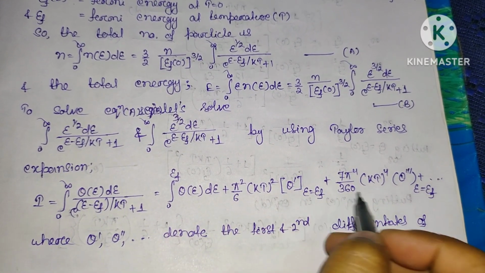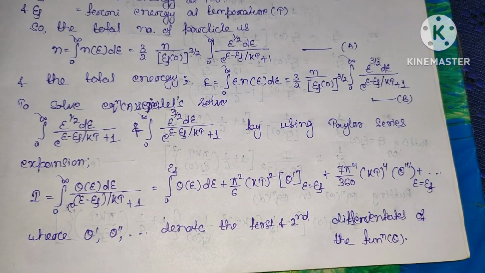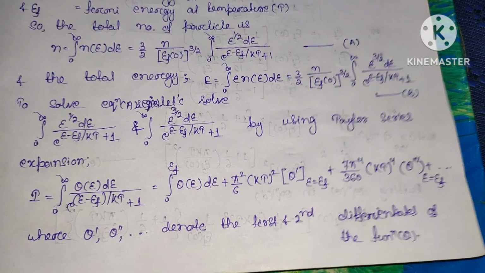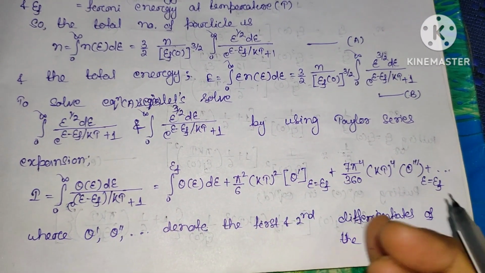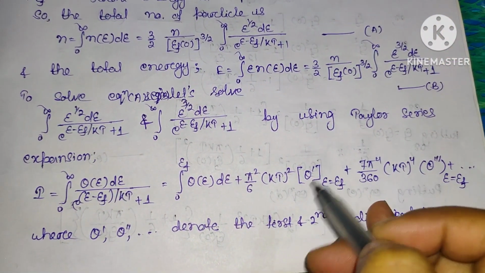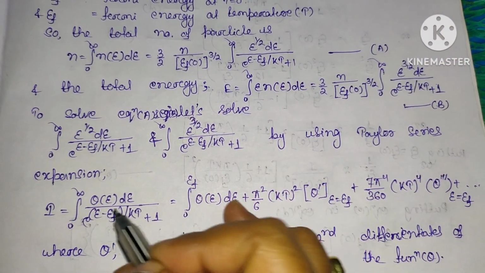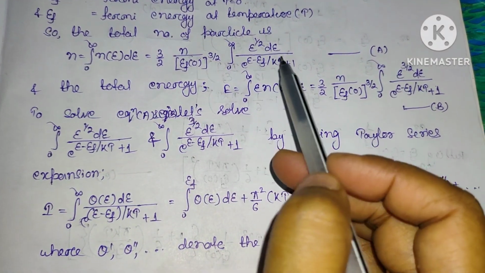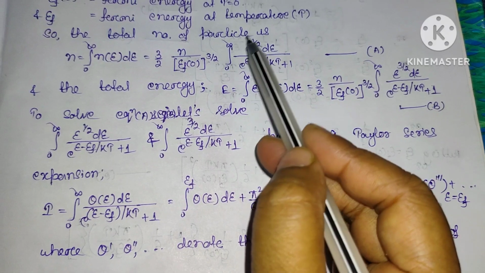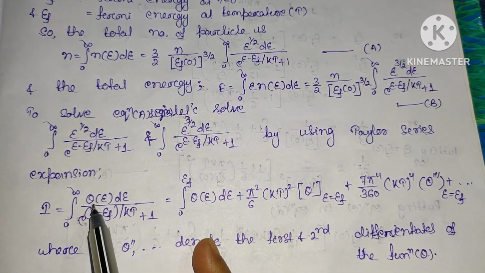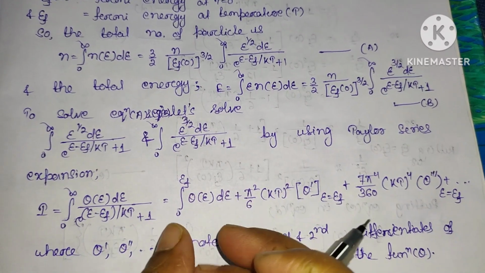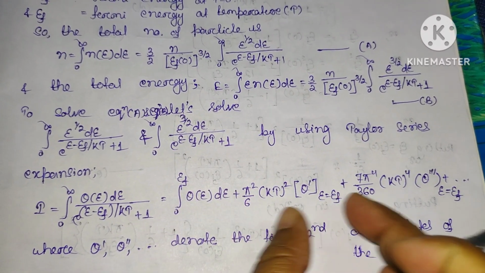Now this theta prime, theta double prime, theta triple prime represent the first, second, third derivative and so on of the function theta. Now we have to first substitute if we want to calculate the total number of particles. So first of all we have to put this E power half here. Now you can see that first I will calculate the individual terms.